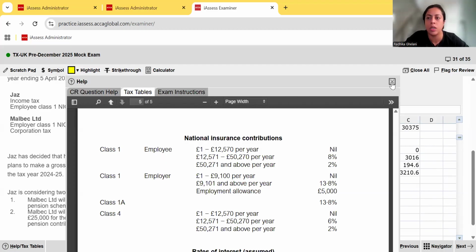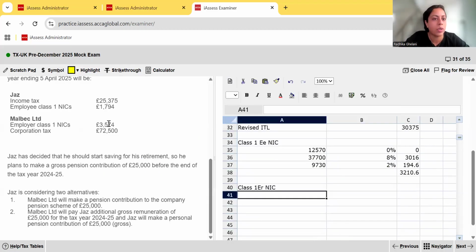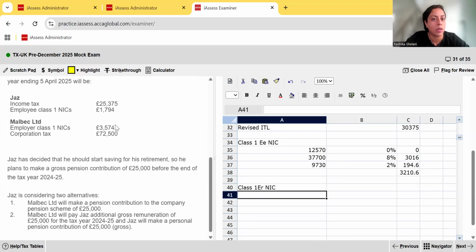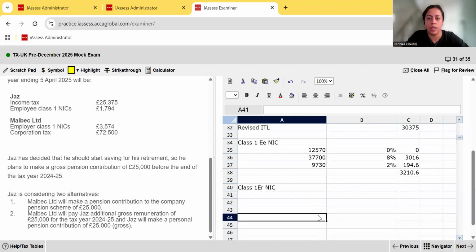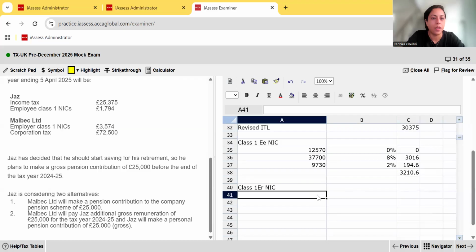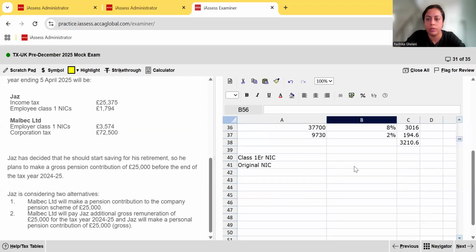So there's a shorter way we can do it here. They've already calculated the employer class 1 NIC for us. Based on his original earnings of 35,000, his class 1 employer NIC was 3,574. Now that 35,000 would have already consumed the 9,100 band, isn't it? So there is no exempt income. The additional 25,000 is going to be all at a flat rate of 13.8%. So the original NIC as per the question is 3,574.